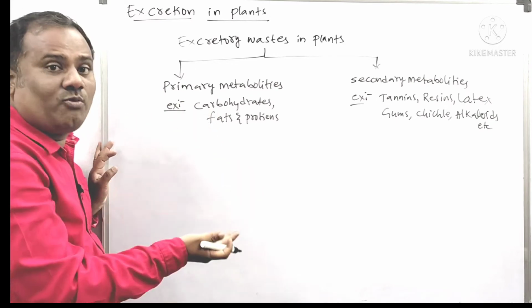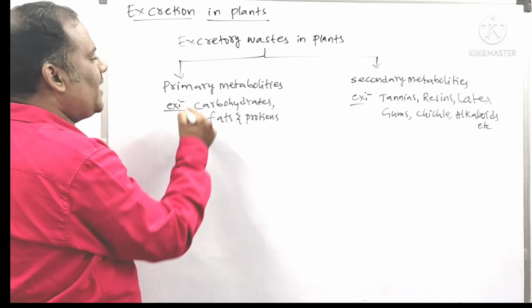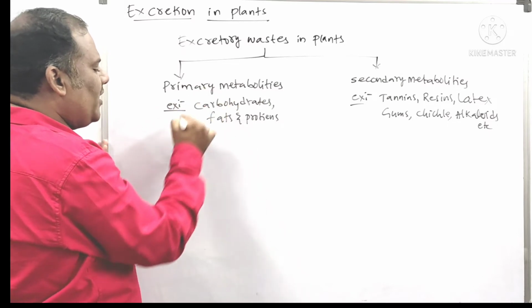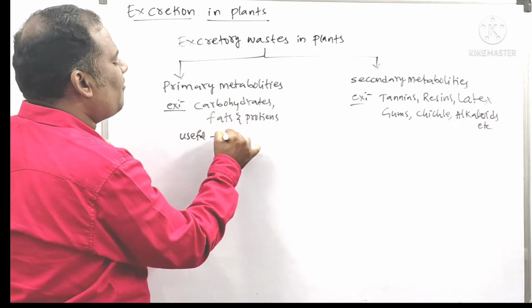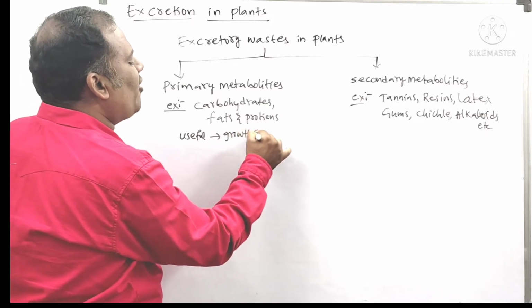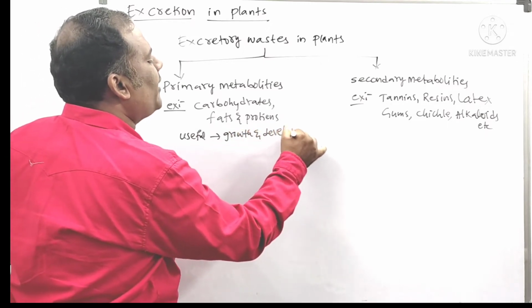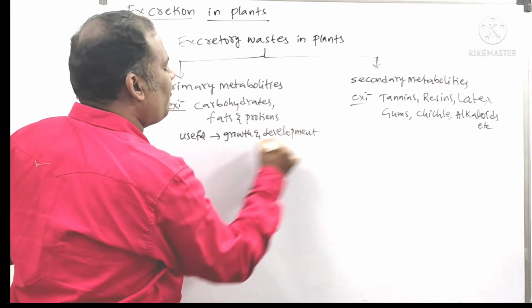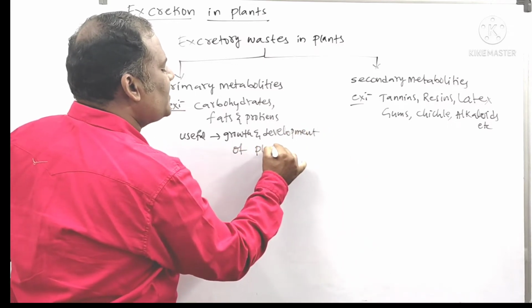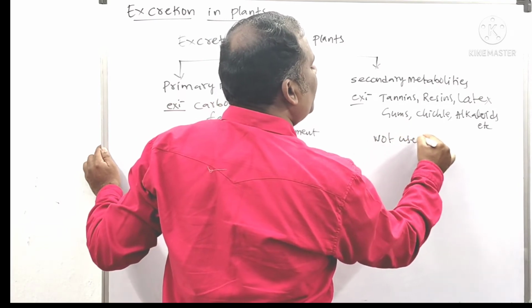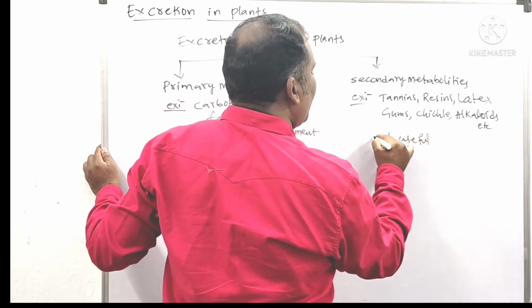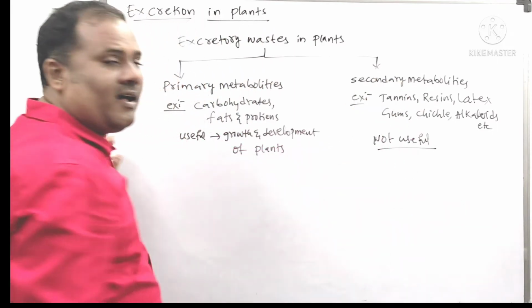Examples we learned, but actually what is the definition of primary metabolites? That means these metabolites are useful in the growth and development of plants. They are useful for what? Growth and development of what? Plants. Whereas secondary metabolites are not useful in the growth and development of the plants.